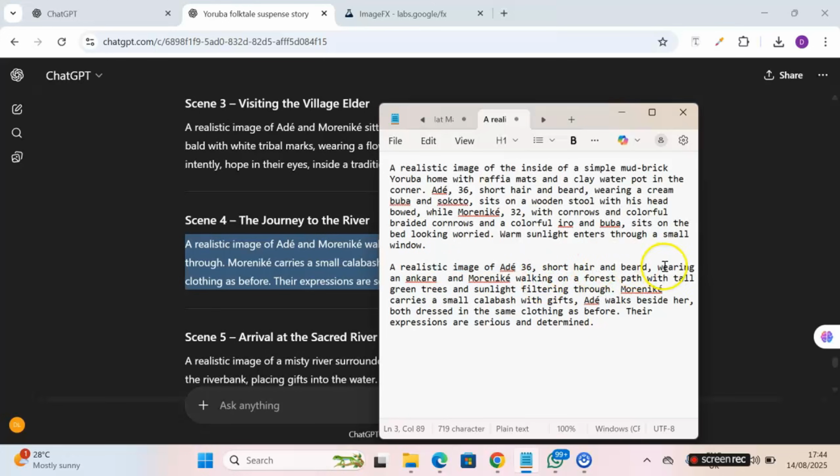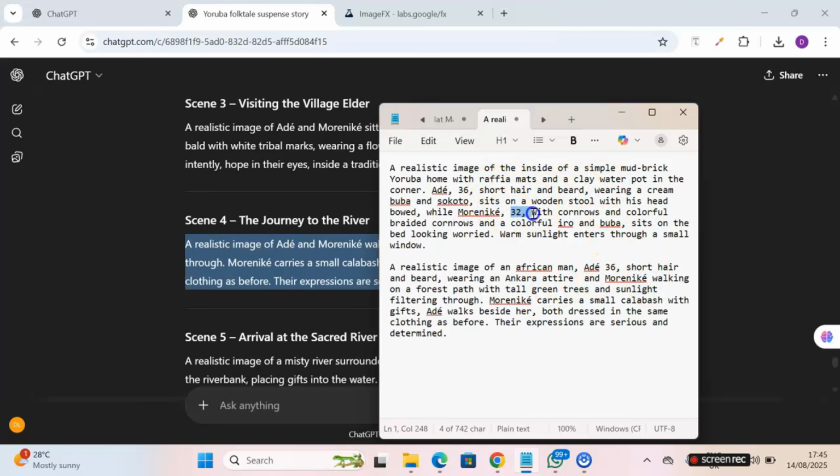So Ade, short hair and beard, wearing an Ankara attire, and then the lady will also copy the features, same features. A realistic image of an African man, Ade 36, short hair. We included for Ade the age, 36, short hair and beard. It wasn't there. ChatGPT did not give us. You have to look at each of the prompts ChatGPT is giving you. You need to modify it accordingly, all right? Modify it so that you get the best result once you put in your prompt. Now, I have also added the features of Morenike here, and I only changed the attire.